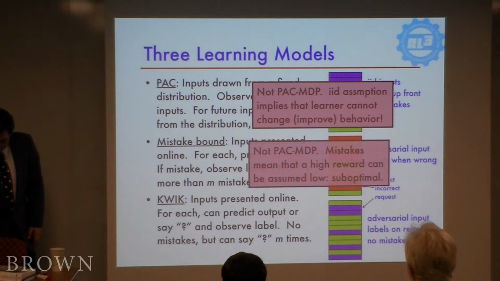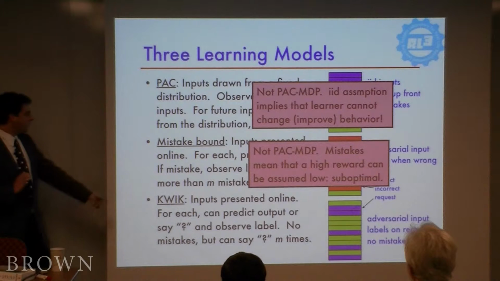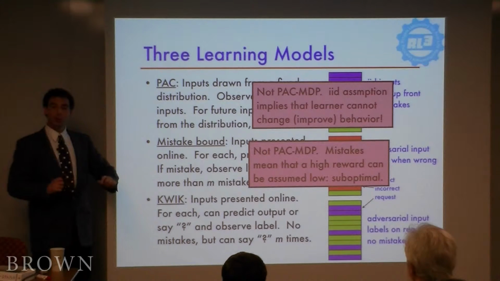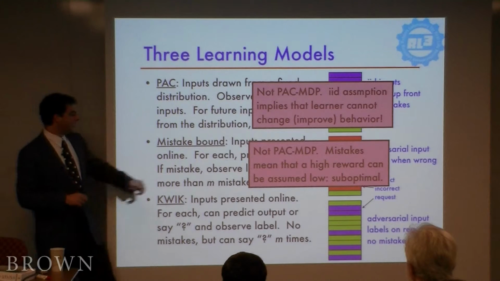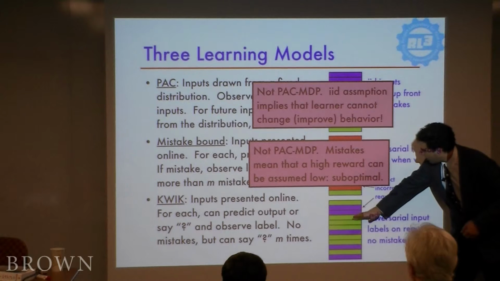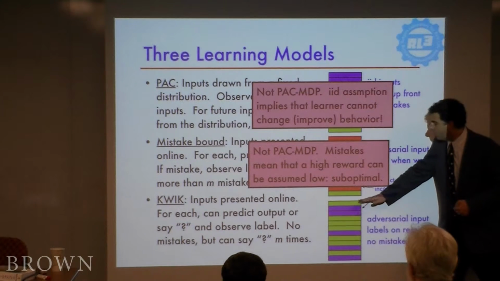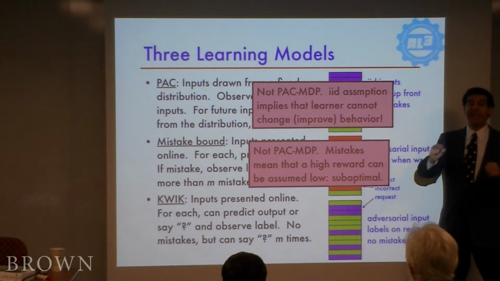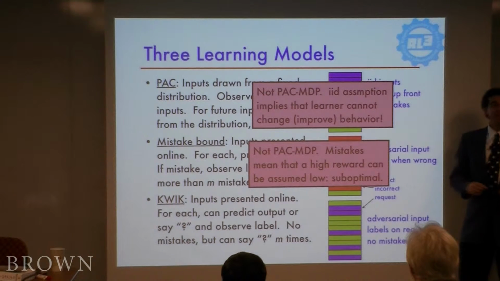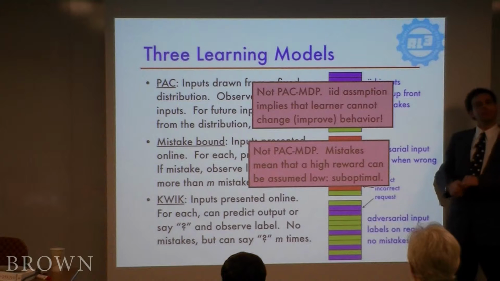This is one of those combination lock environments. So we introduced a new learning model. We call it KWIK. It stands for knows what it knows. So here, again, it's like the mistake-bound model. Inputs are going to be presented online, possibly adversarially. And now, whenever the algorithm gives an answer, it has to be correct, just like in the PAC model. But it's allowed to say, I don't know.